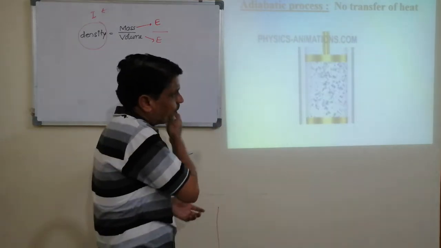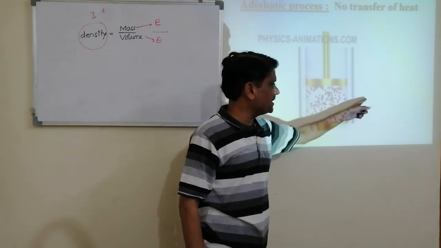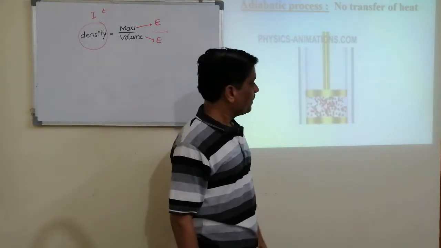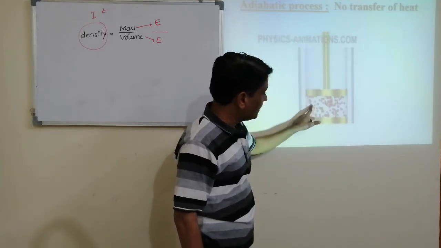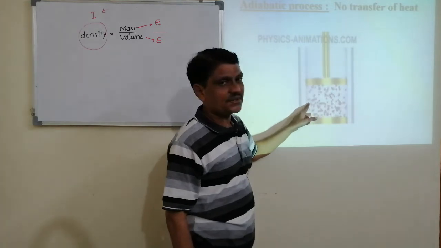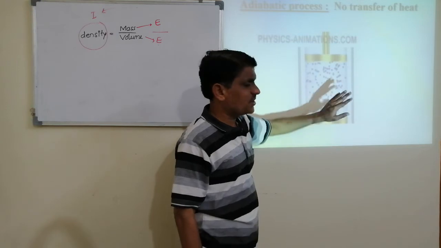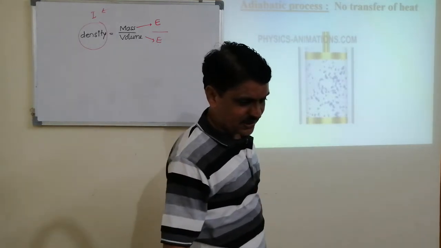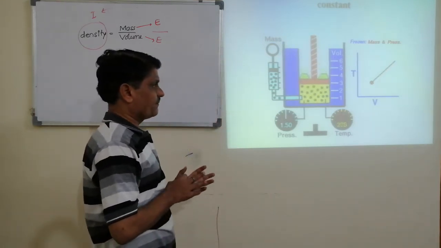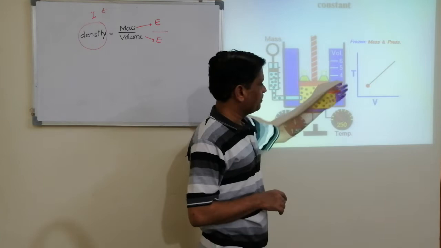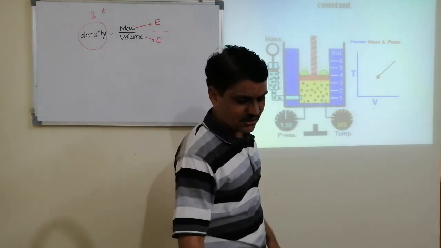In an adiabatic process, there is no exchange of heat energy between system and surrounding. But whenever we do work, the internal energy of the system increases. When the piston is going up, the internal energy of the system decreases. That you can see later. Isobaric process means pressure remains the same, but temperature and volume are increasing. Later I can say it as Gay-Lussac's law.